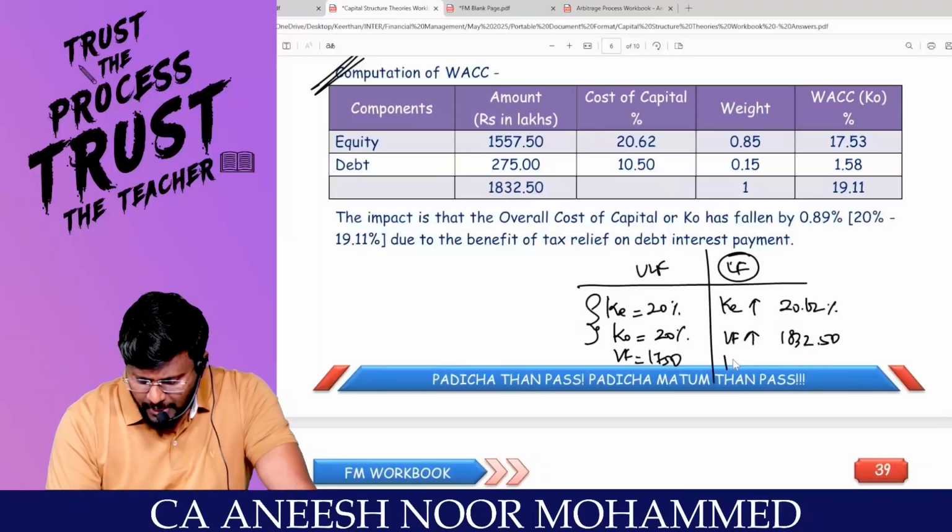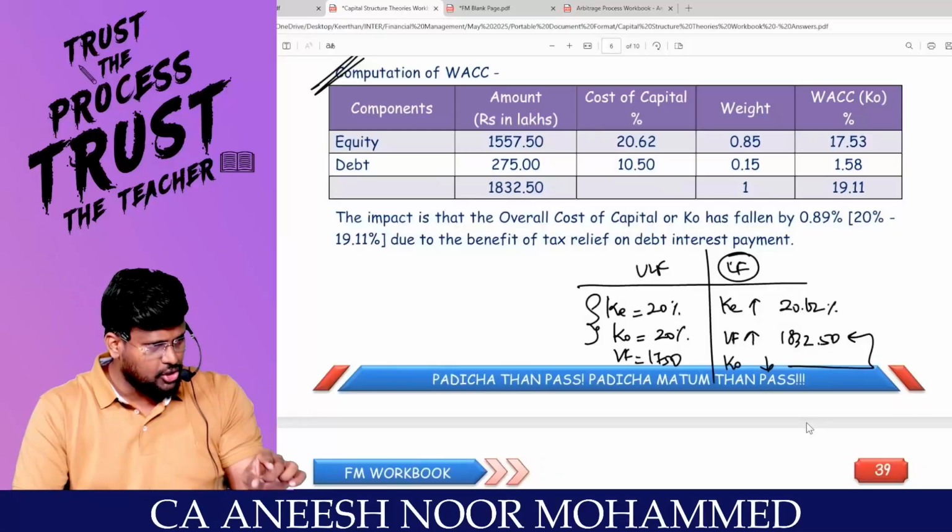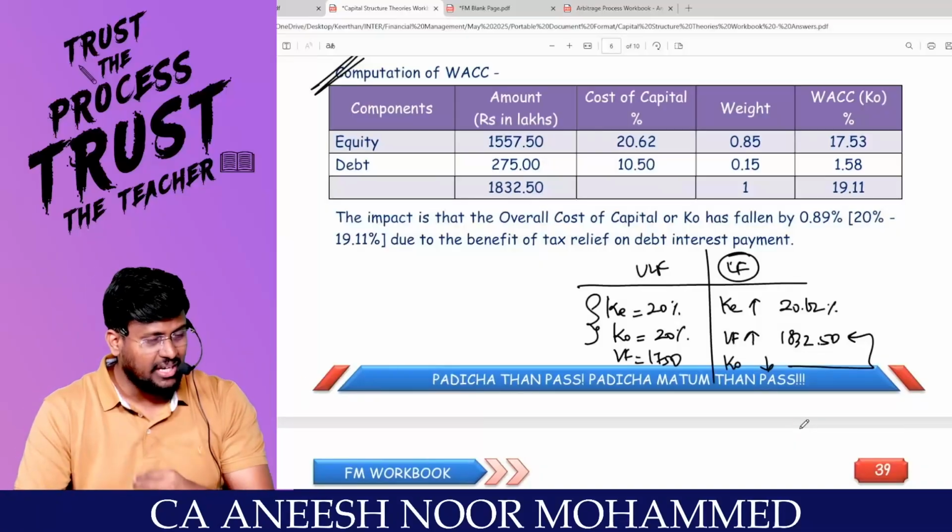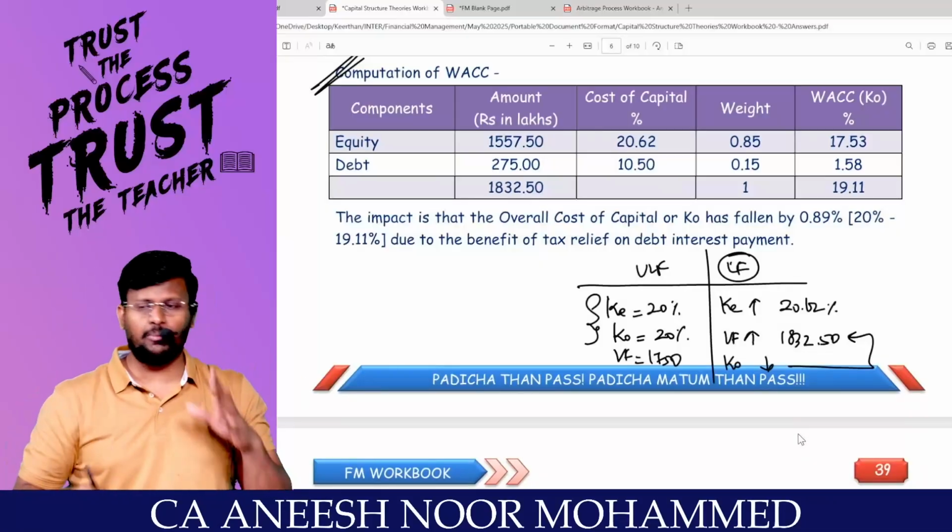Sir, if the value of the firm increases, KO should reduce. Agree with me? Because only if KO reduces does the value of the firm increase. Earlier KO was 20%. Now the new KO should be less than that. With this mindset, I'm going to work out the KO.